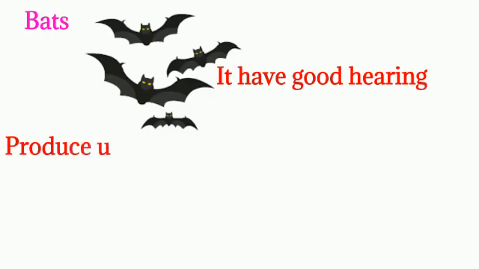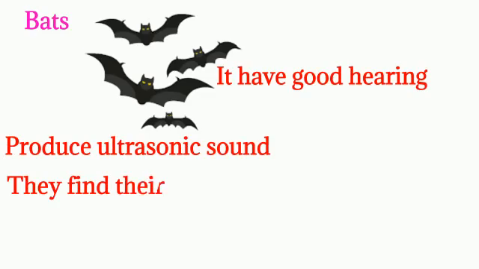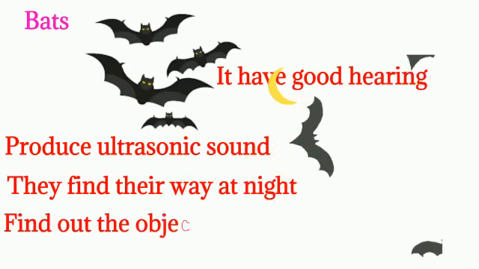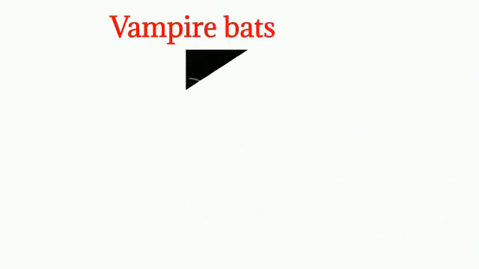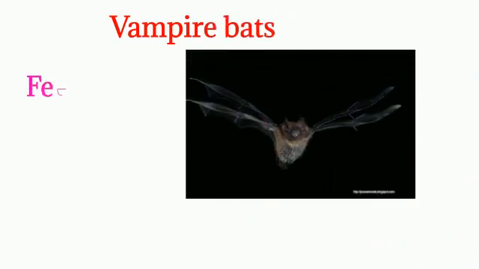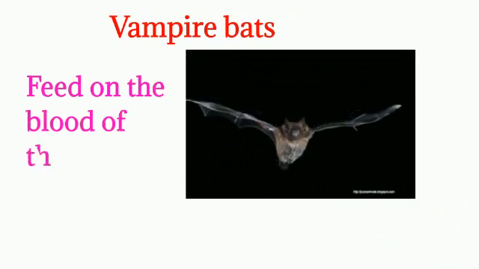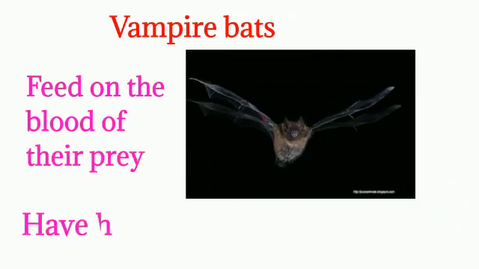Next is the bats. Bats have a good sense of hearing. They use sound navigation. They produce ultrasonic sound which helps the bats find their way at night and find out the objects on the path. This is called echolocation. Next is the vampire bats. Vampire bats feed on the blood of their prey. Vampire bats have a heat detecting nose which allows them to find their prey.